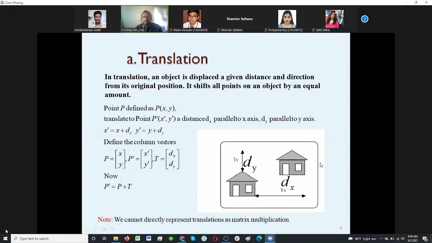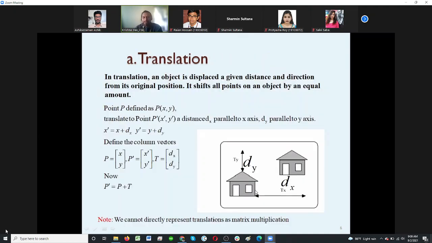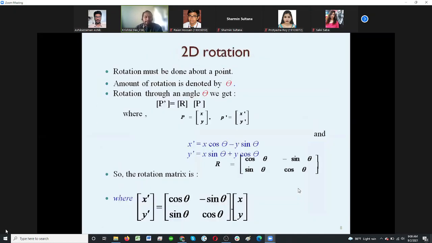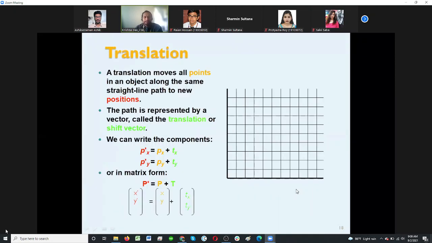We need to apply it to all the points in a matrix format. So we enter all these points in one place, and then we apply that function so that the object entirely has been moved. Now, for understanding easily, we are only considering one of the points.